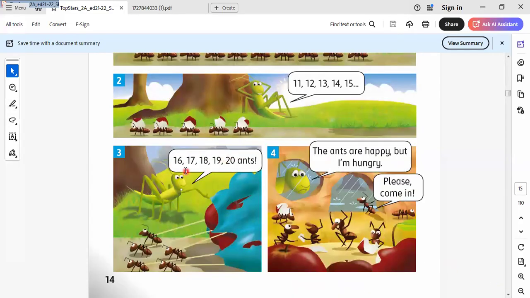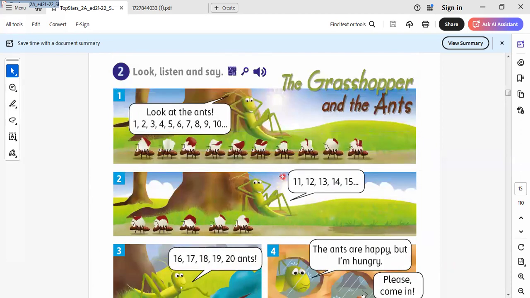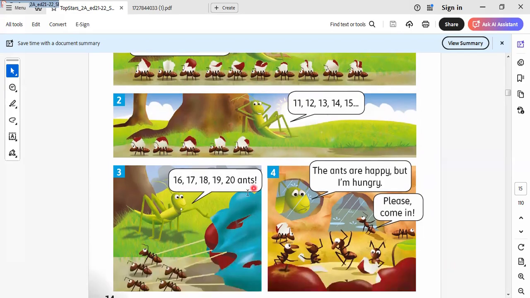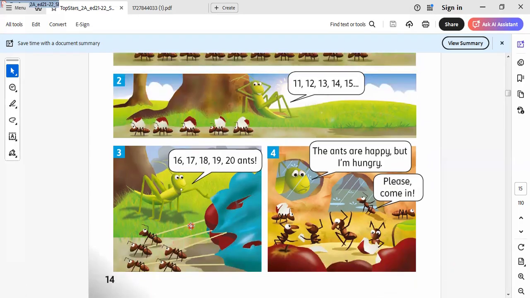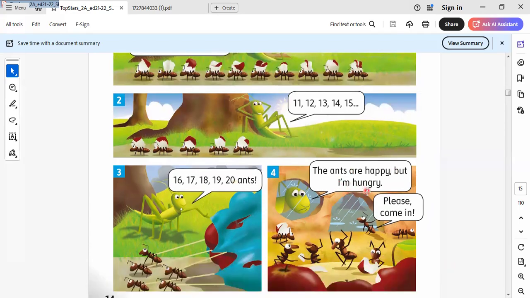Here it will be 16, 17, 18, 19, 20 ants. Here we have 20 ants. I will count it again for you: 1, 2, 3, 4, 5, 6, 7, 8, 9, 10, 11, 12, 13, 14, 15, 16, 17, 18, 19, 20. So here we have what? We have 20 ants. The ants are happy, but I'm hungry.